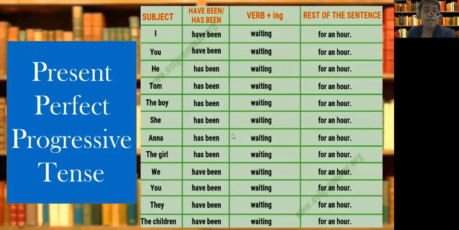And let's continue to the present perfect progressive tense. Remember, progressive. So come to mind quickly, you put ing to your verb. So I have been waiting for an hour. You have been waiting for an hour. He has been waiting for an hour. Tom has been waiting for an hour. Ing to your verb because progressive. Have, because the subject is counted as plural, I, you. Has, because the subject is counted as singular, he, Tom.